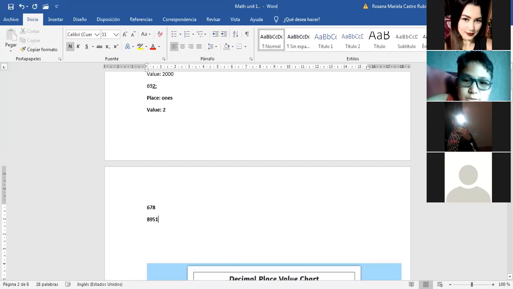Remember, 50. If it is in the tens place, its value is not 5, it's 50. If it were in the hundreds place, it would be equal to 500. But in this case, the number 5 in this amount is in the tens position, right? So it means that in this amount, the value is 50. Now, what about the number 1? What is the place? Ones. Ones, exactly. And the value? 1. Exactly. Great job.